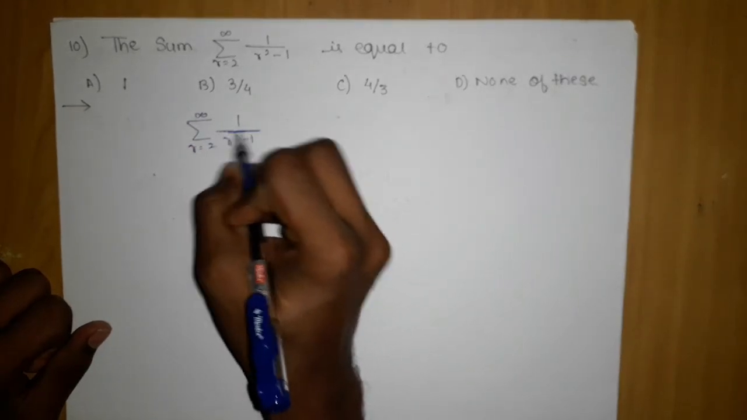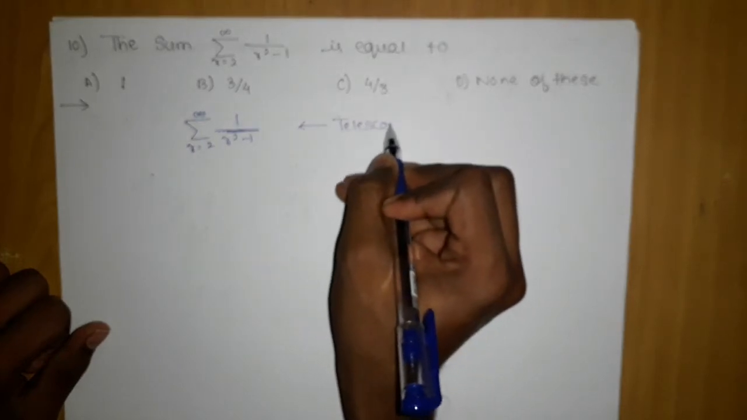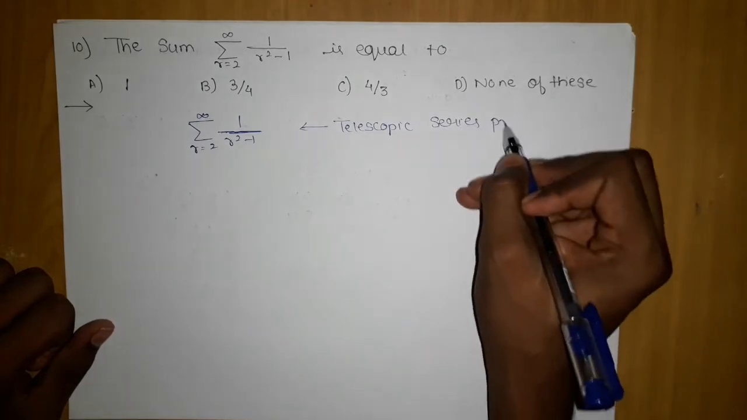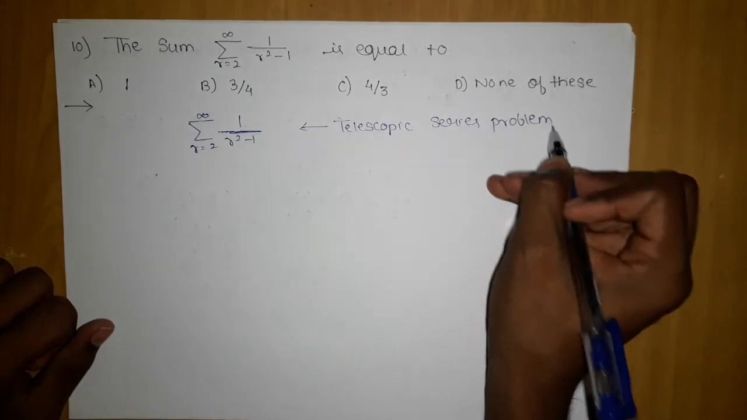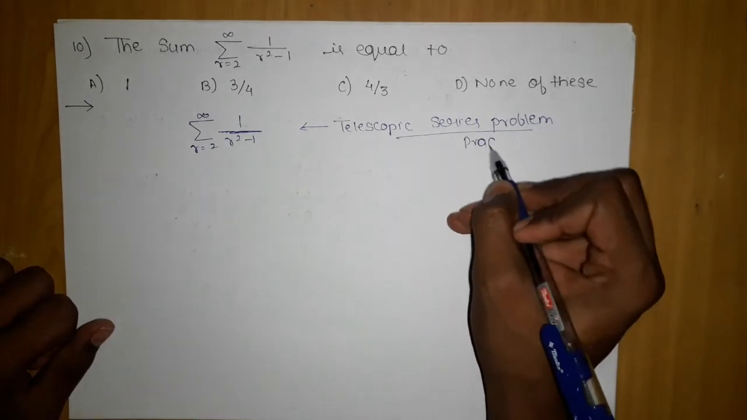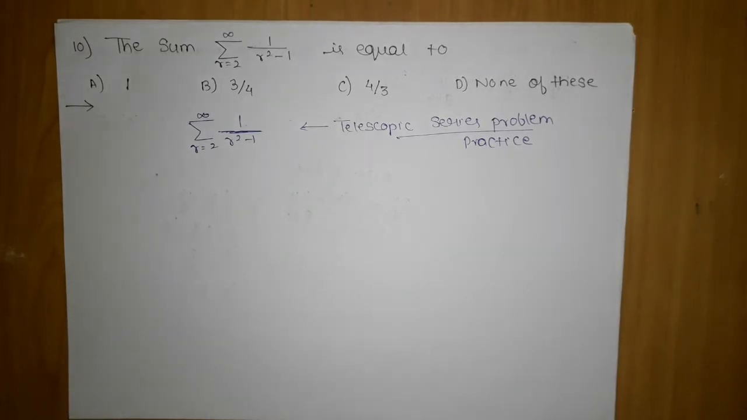The moment you are able to identify that this is a telescopic series problem, now the next question you should ask: how will I identify? The answer is practice. There is no other way. You have to practice.